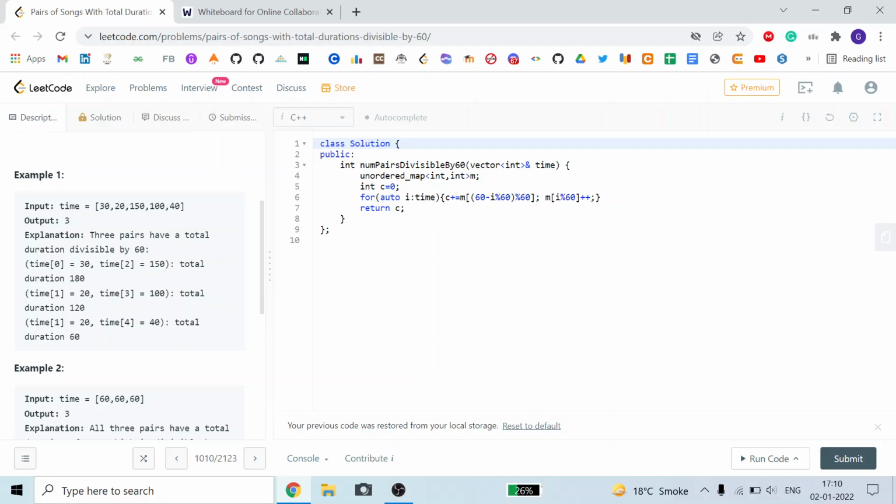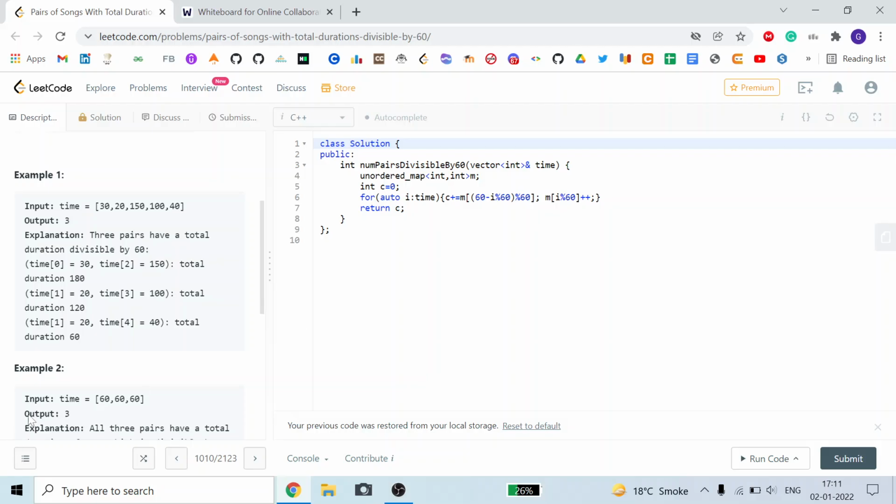If we add a number whose modulo is 30 to this 150, like 30, 90 or 150, we get a number that is divisible by 60. So we just add this, and I am explaining why I take modulo 60 again, and then I increment m of i modulo 60.